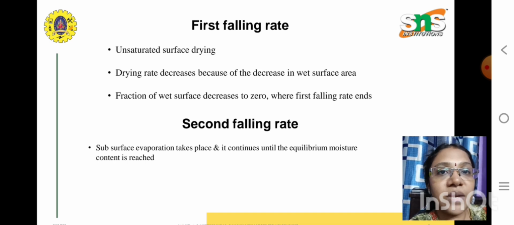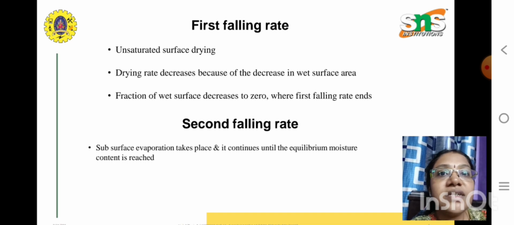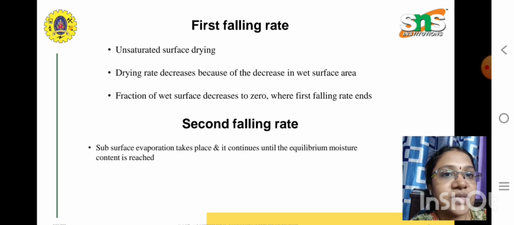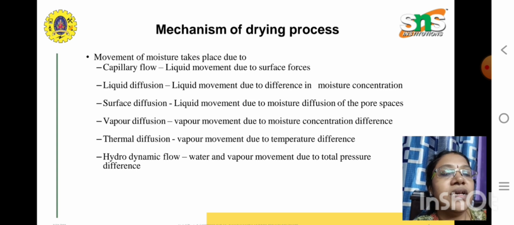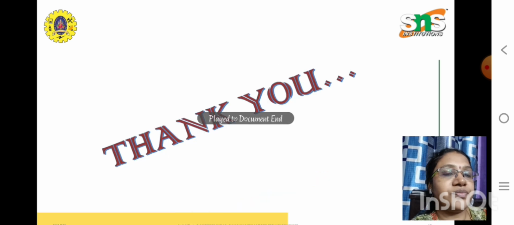The first falling rate period is the unsaturated surface drying, in which the drying rate decreases because of the decrease in the wet surface area. The fraction of the wet surface will decrease to 0 when the first falling rate period ends. Next, in the second falling rate period, only subsurface evaporation takes place until the equilibrium moisture content is reached. So this is the mechanism of drying, involving capillary flow, liquid diffusion, surface diffusion, vapor diffusion, and thermal and hydrodynamic flow. So thank you.